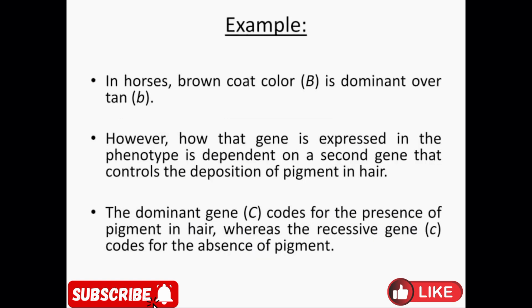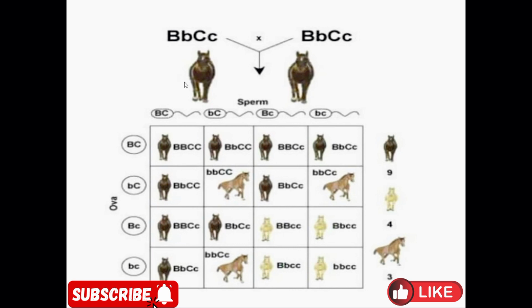An example is brown coat color, where B is dominant over tan. However, how that gene is expressed in the phenotype is dependent on a second gene that controls the deposition of pigment in hair. The dominant gene codes for the presence of pigment in hair, while the recessive gene codes for the absence of pigment. For example, here when we cross, it produces 9 brown color, 3 tan color and 4 white color. So here recessive epistasis works.